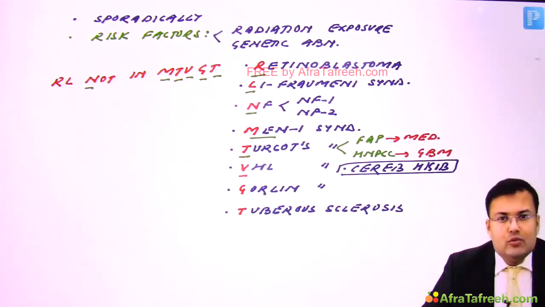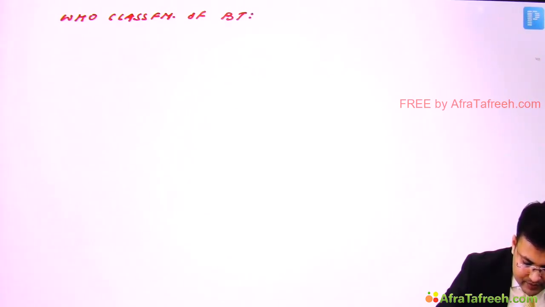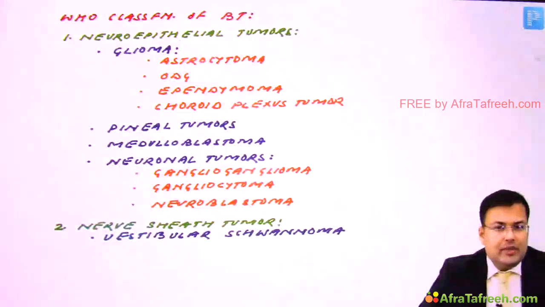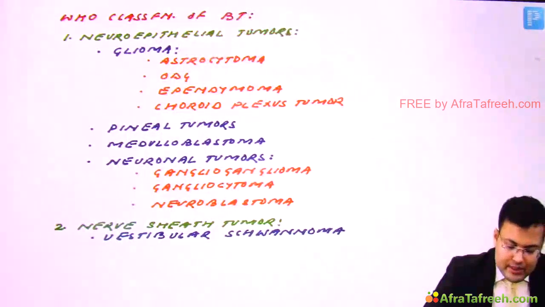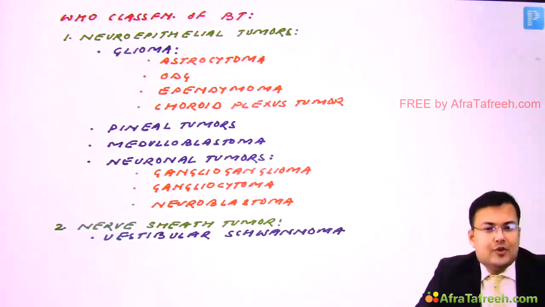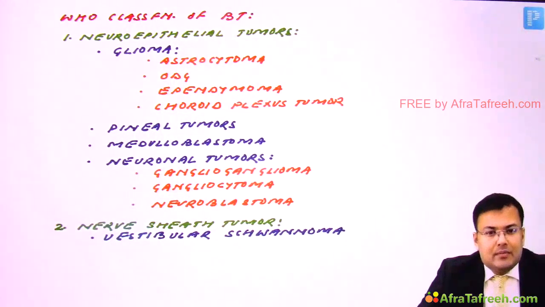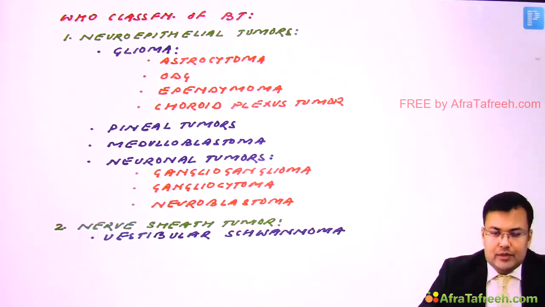So see WHO classification. So what's the WHO classification of brain tumors? So first is neuroepithelial tumor, and in neuroepithelial tumor, what is included? There is glioma, pineal tumors, medulloblastoma, and neuronal tumors, right?